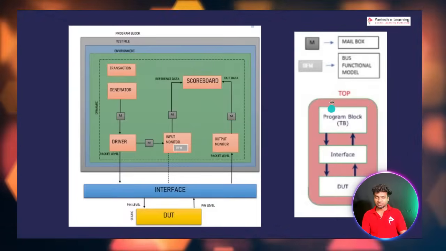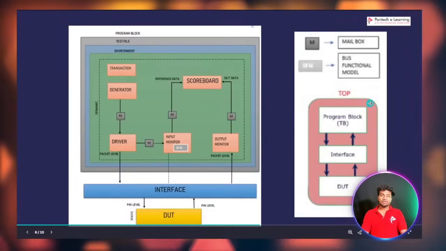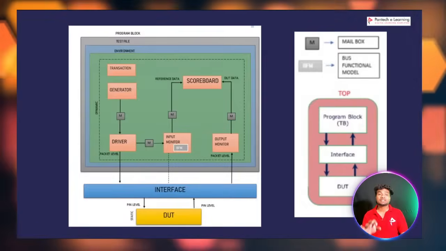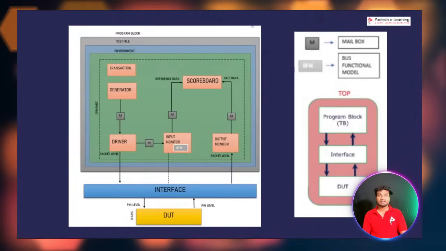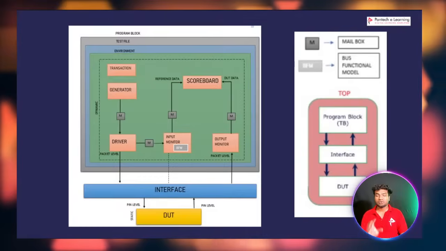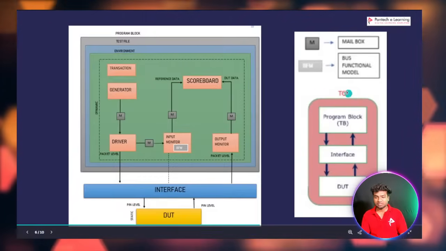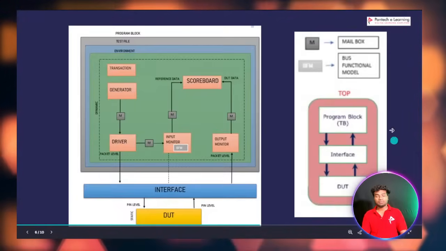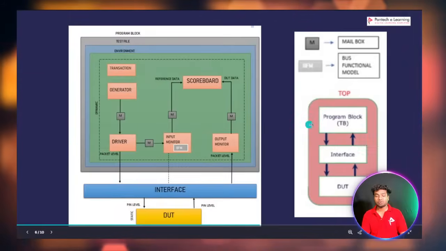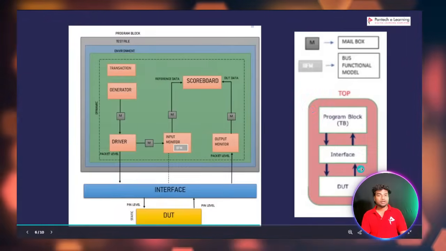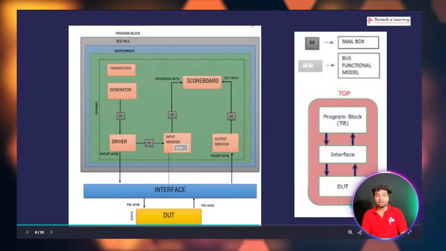So this is a simple top module. Inside the top module we have the 3 blocks. We have to instantiate them. We already know that instantiation is nothing but connecting the modules. Here in the top module, inside it we have to instantiate 3 blocks: the test bench block, the interface block, and the DUT block. DUT is one kind of module.